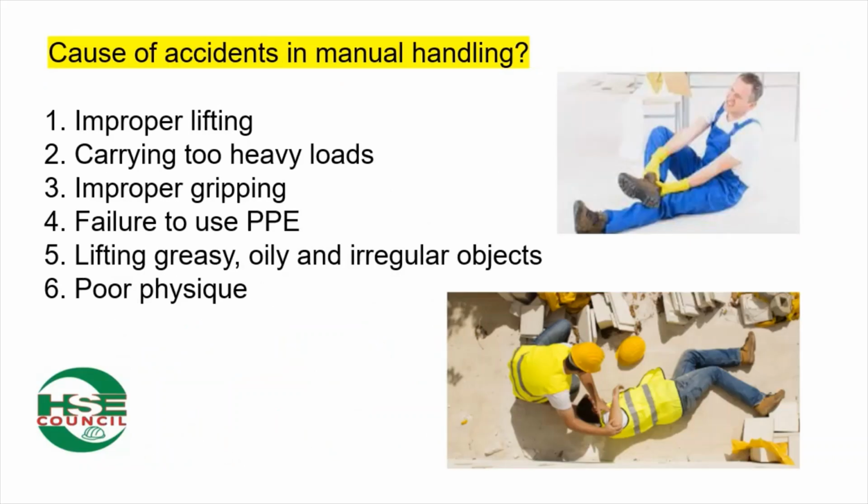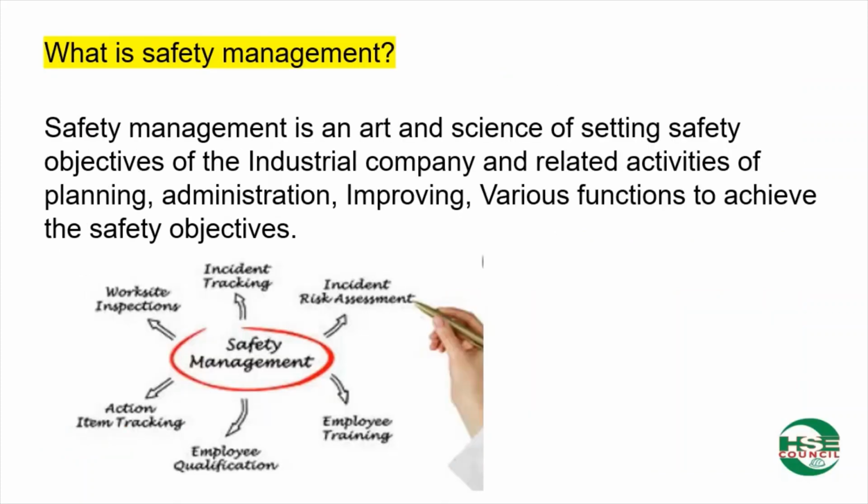Causes of accidents in manual handling? 1. Improper lifting. 2. Carrying too heavy loads. 3. Improper gripping. 4. Failure to use PPE. 5. Lifting greasy, oily, and irregular objects. 6. Poor physique. What is safety management? Safety management is an art and science of setting safety objectives of the industrial company and related activities of planning, administration, improving, various functions to achieve the safety objectives.